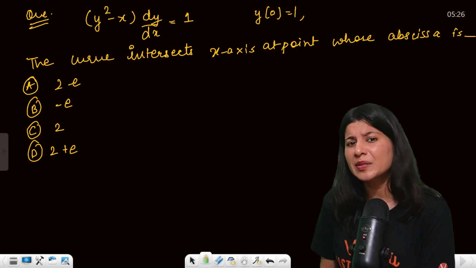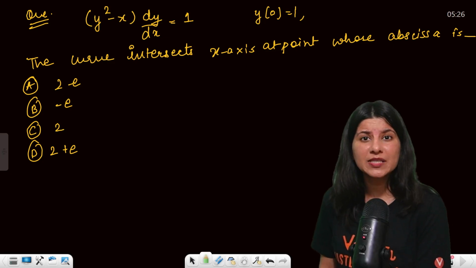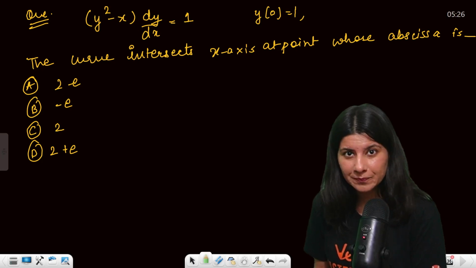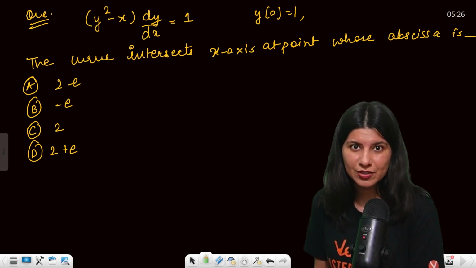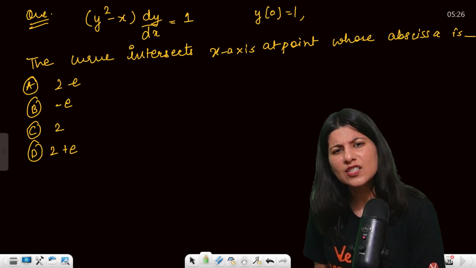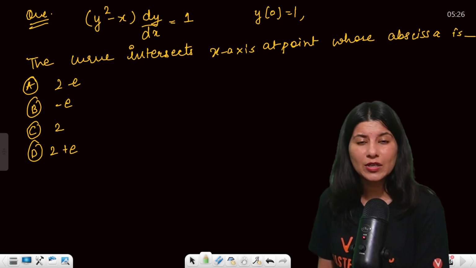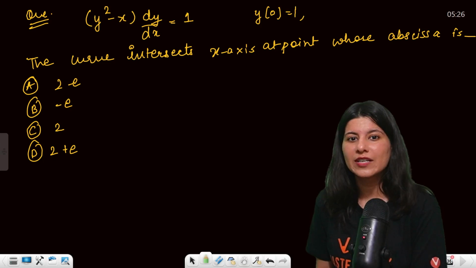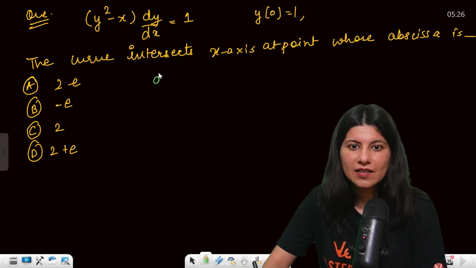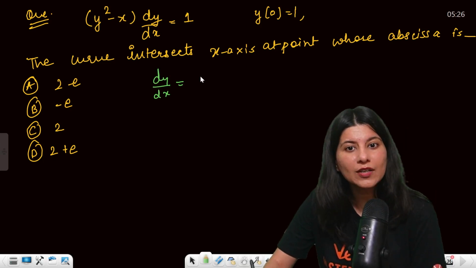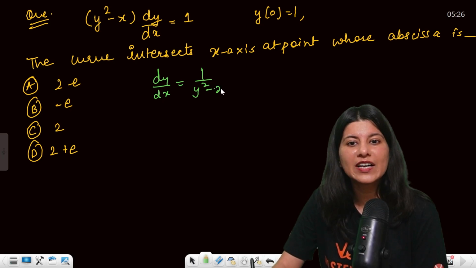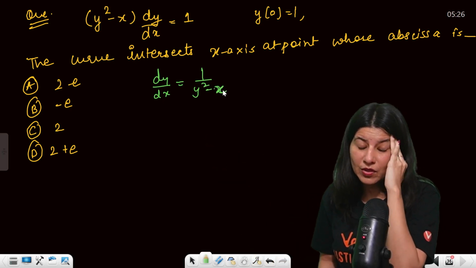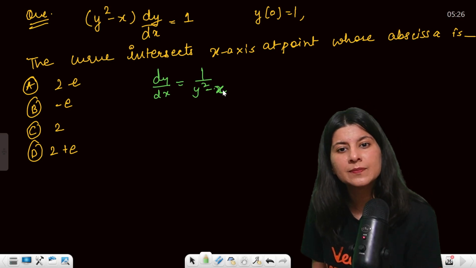Reducible to variable separable? No, because reducible to variable separable says dy by dx should be a linear function. It is not linear. y square minus x, it's not linear. Okay, ruled out. Then homogeneous: dy by dx is y square minus x, it is not coming out as a function of y by x, even if you take x square common or x common.